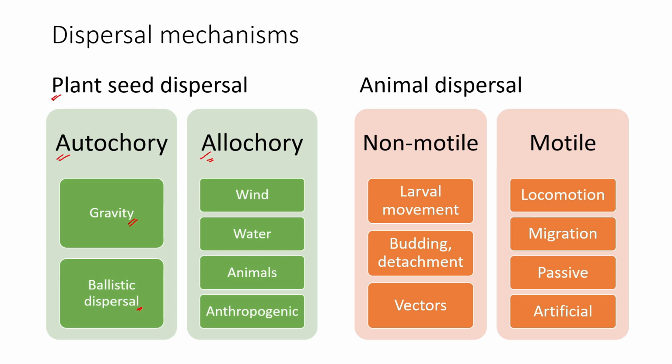Allochory is dispersal with a particular agent, and it depends on multiple agents. It could be wind, which we call anemochory, dispersal by wind. Then there is hydrochory, dispersal by water, and many submerged or aquatic plants use water as an agent for dispersal of seeds.